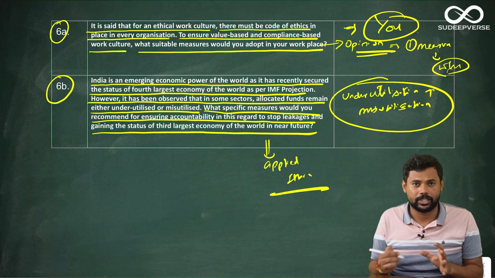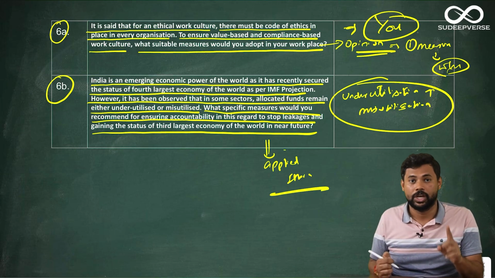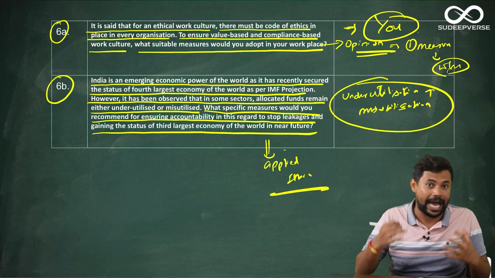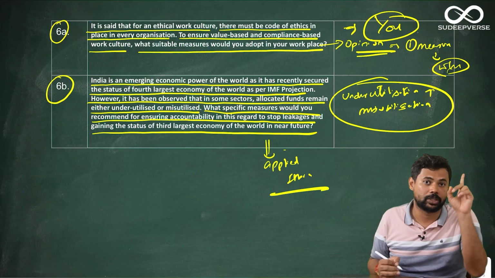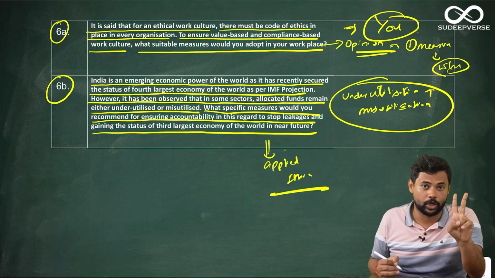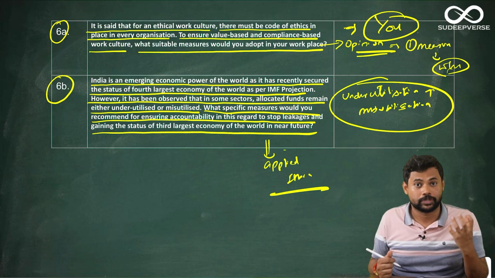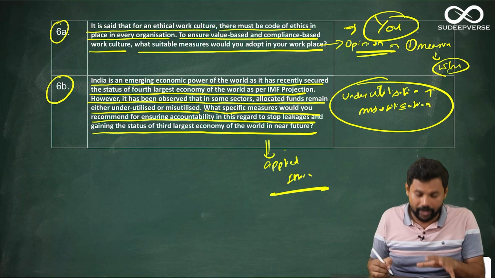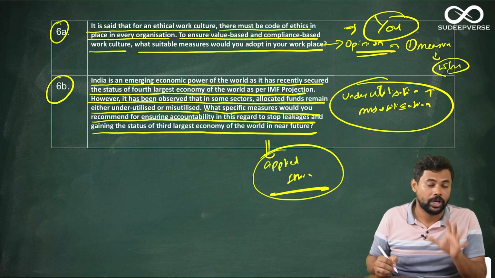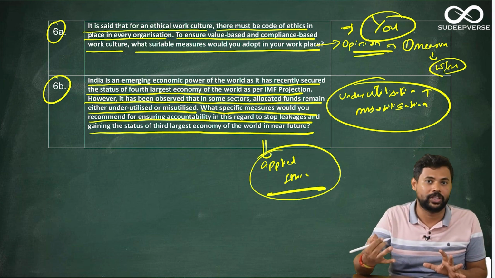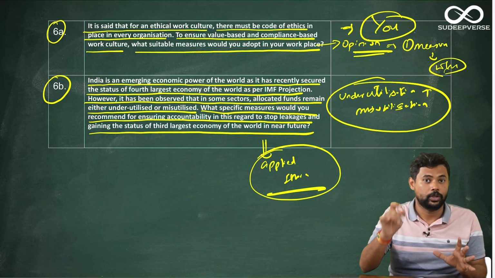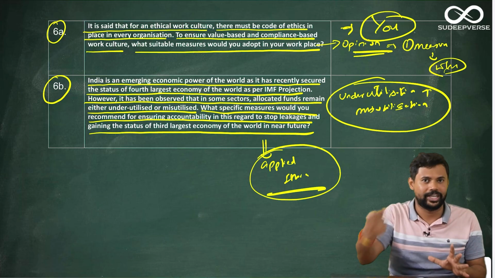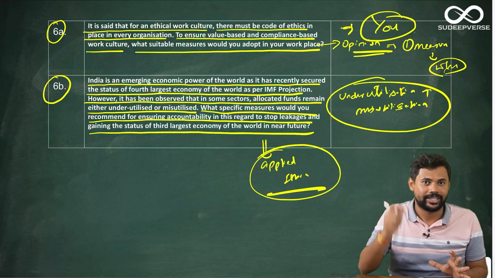Now whenever I say applied ethics, why do I keep pointing it out? In applied ethics, if you have not practiced, then you will not be able to bring an ethical perspective to current issues. For example, last year they asked about artificial intelligence, and about climate change and global warming. There many students wrote a lot of science and technology perspective, a lot of environmental perspective instead of ethical perspective. That's why whenever I come across applied ethics, I keep pointing it out, because I want you to practice the application of ethics in current issues. Then and only then you will be able to write a very good answer. So keep that in your mind. Again, this is applied ethics which we'll practice in a few minutes in the next part, and I hope that you will be ready to write the answers with me.